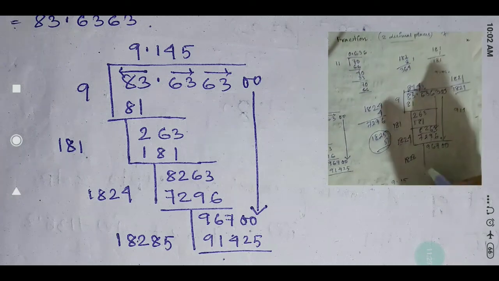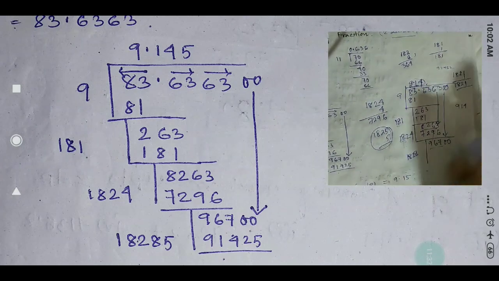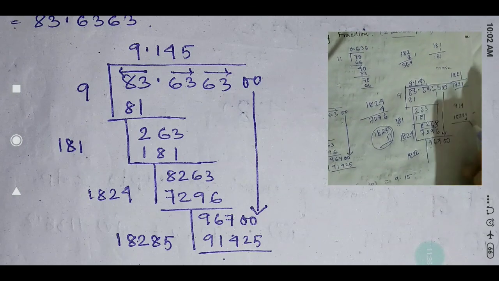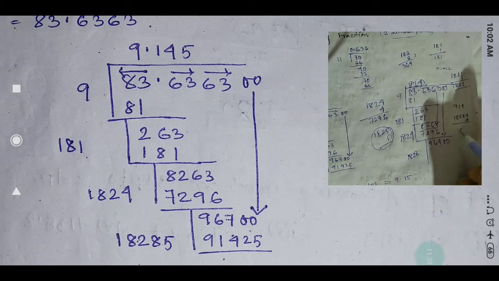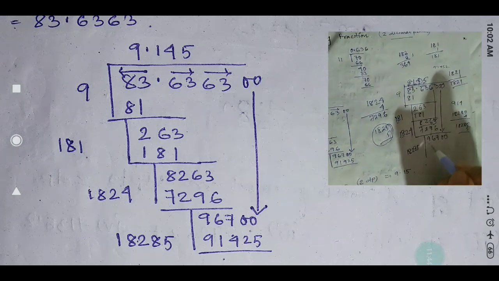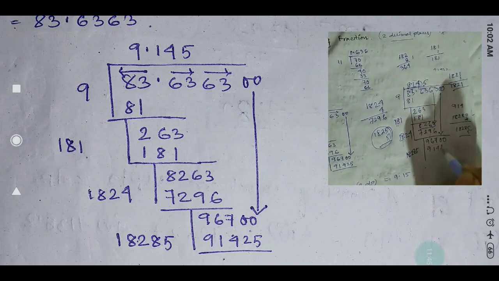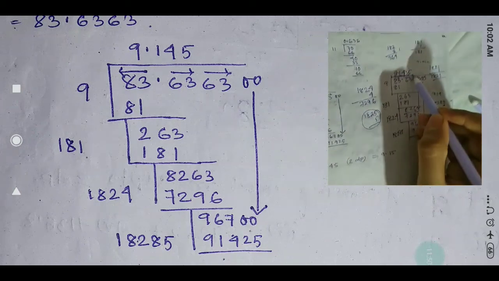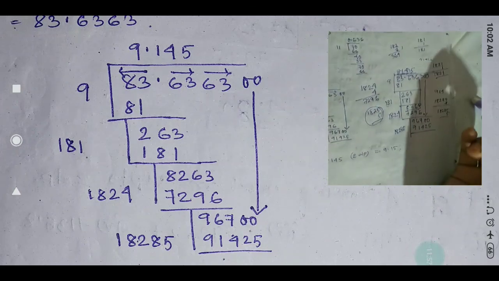So now you take one number, with what number will it go? 18284, suppose you take, then you do the multiplication. 18285 you take, so I am taking 5 here. If you take 5 you will get 91425. Okay, so that is your... I need only 3 decimal places.